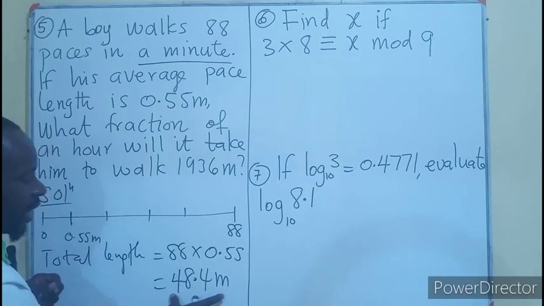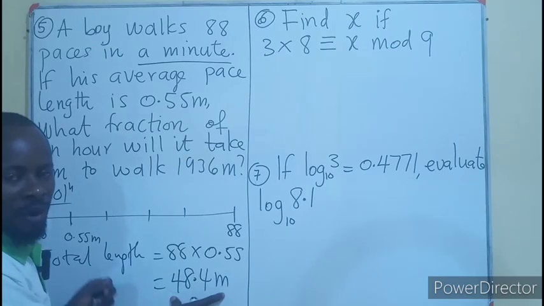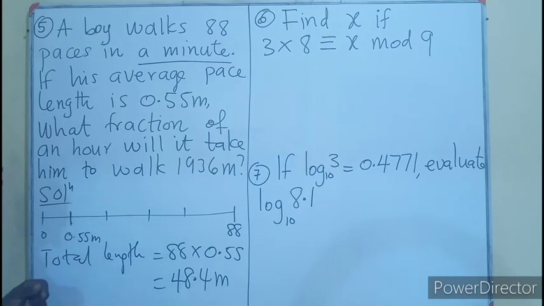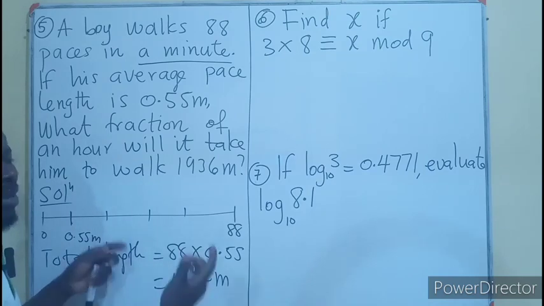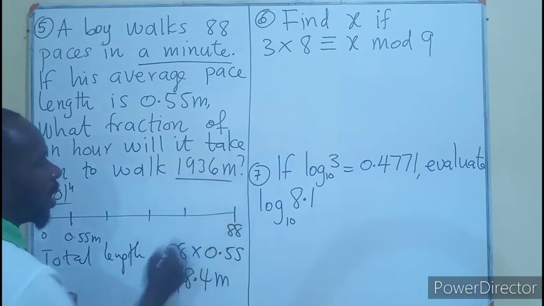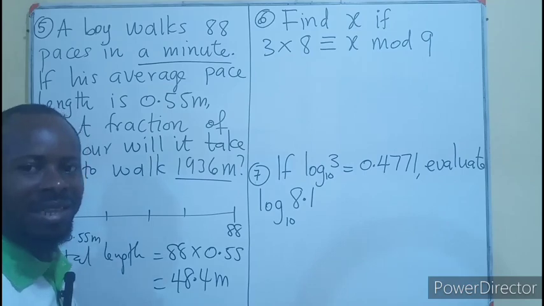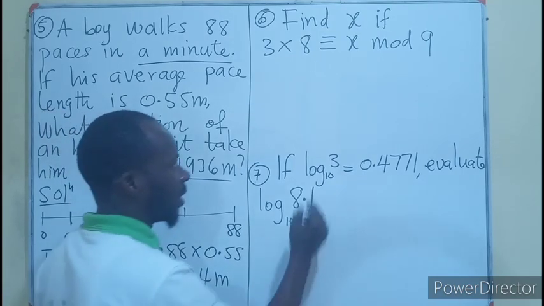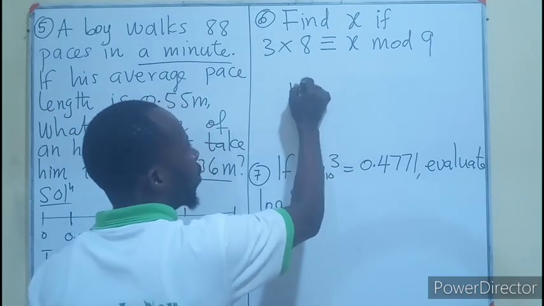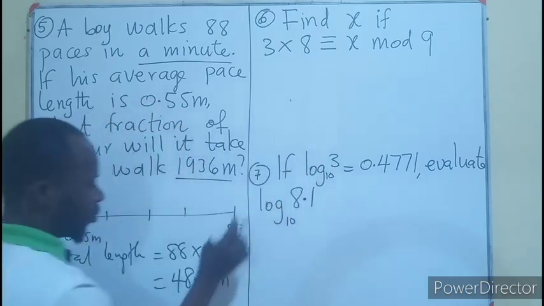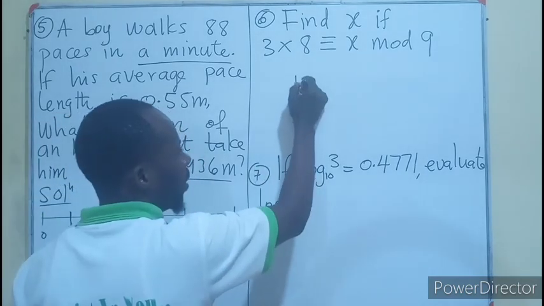In 1 minute, he covers this length. Now we want to know how many minutes it will take him to go 1,936 meters. So if in 1 minute,